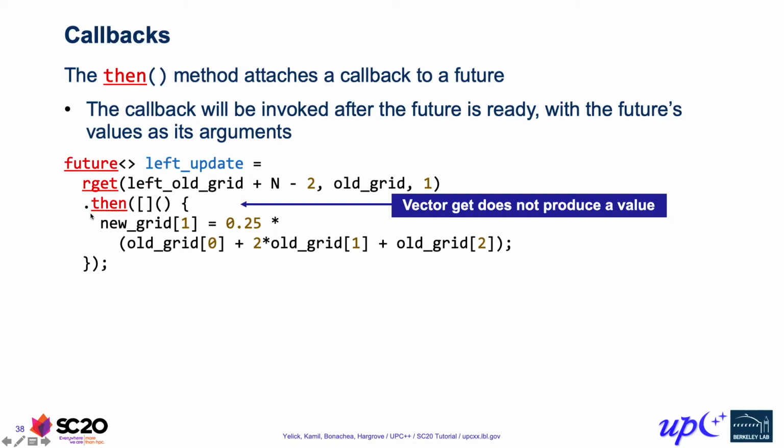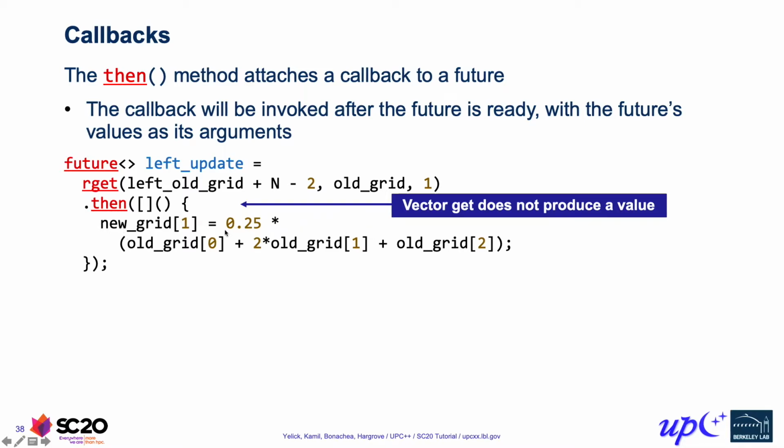The member function that we provide is then on a future, which attaches a callback to it, and it gets invoked after the future is ready. The arguments to the callback are whatever values that are contained inside the future. For this example over here, where we're attaching a callback to the result of a vector arget, we don't actually produce any values from this asynchronous operation, and so therefore the callback doesn't take any arguments.